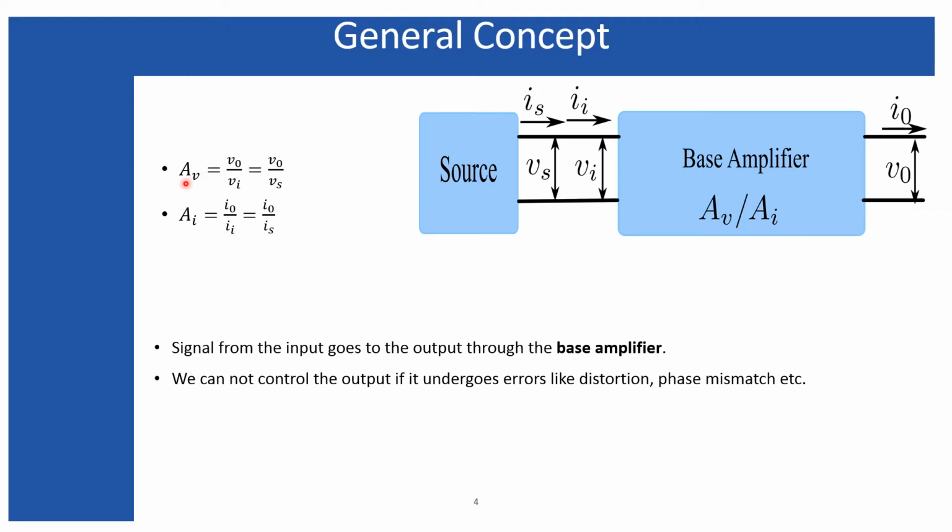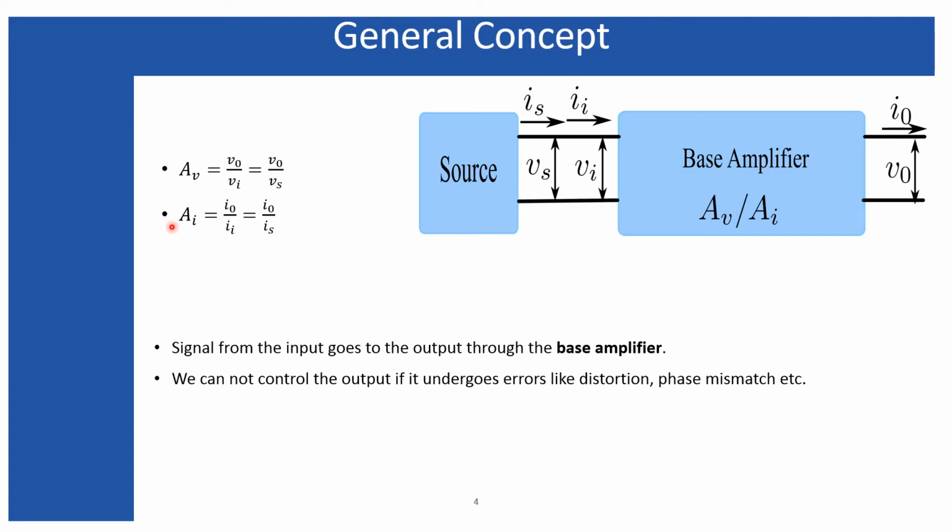Basically, the gain of a base amplifier is decided as the output voltage which it is producing and the voltage which is appearing across its input impedance. So this Vi is actually appearing across its input impedance. The gain here means open load gain, not open loop. Open loop is a different thing I will discuss later. Open load means where no load is connected. So open load gain for this voltage amplifier is represented as the ratio of output voltage to input voltage Vi. But in this configuration, Vi is equal to Vs, so we can replace it with V0 divided by Vs.